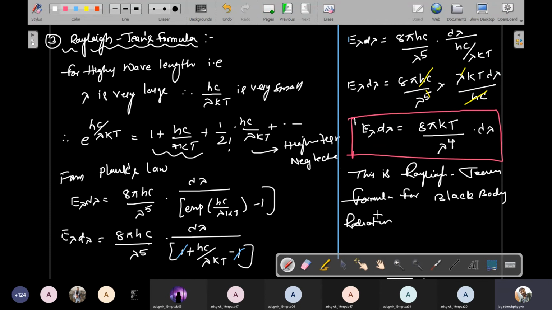He found the formula 8 pi kT divided by lambda power 4 into d lambda. Understand, everybody?